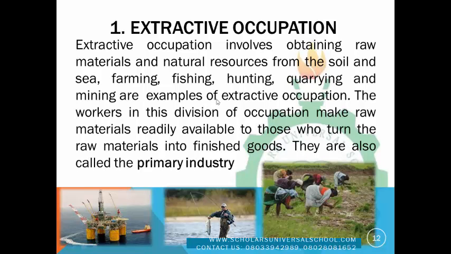Extractive occupation involves obtaining raw materials and natural resources from the soil and sea. That is, it could be farming, it could be fishing, it could be hunting, quarrying and mining. And all of those things are examples of extractive occupation. So farming, you are extracting raw materials, extracting farm produce from the soil. It could be fishing, where you are getting things from the sea, from the water. And the workers in this division of occupation make raw materials readily available to those who turn the raw materials into finished goods. They are also called the